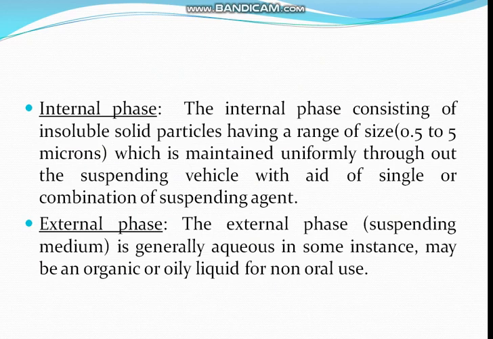We can use a single suspending agent or a combination depending on the formulation. Generally, a combination of suspending agents is required.